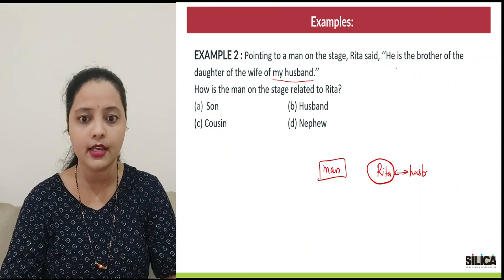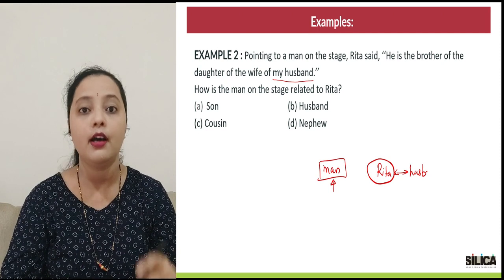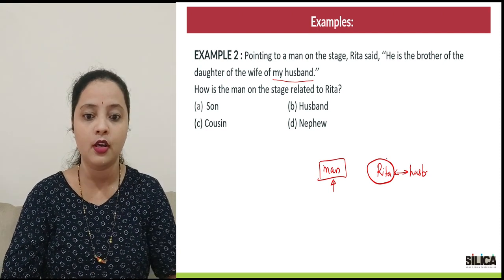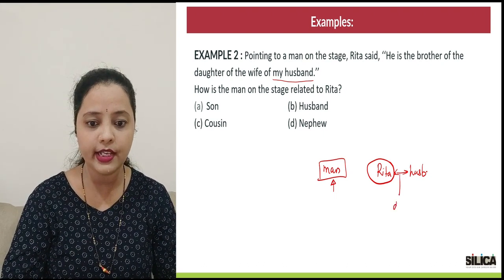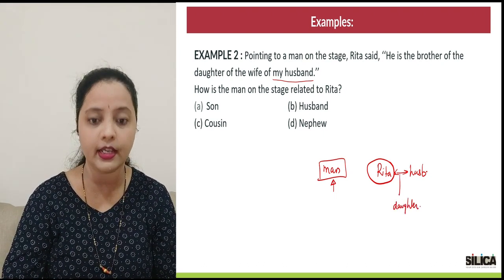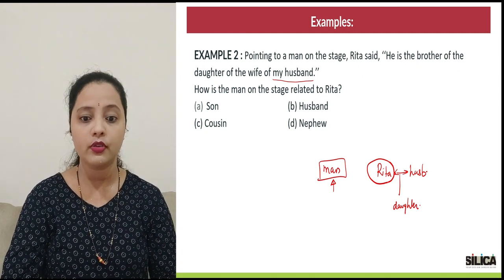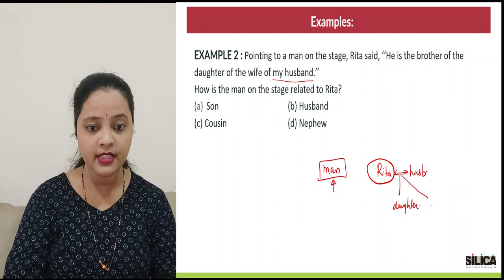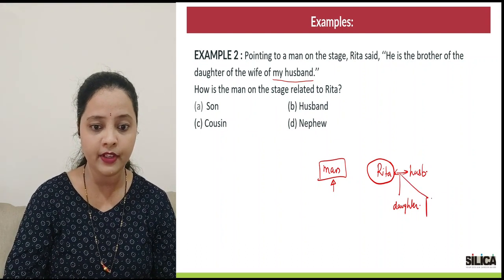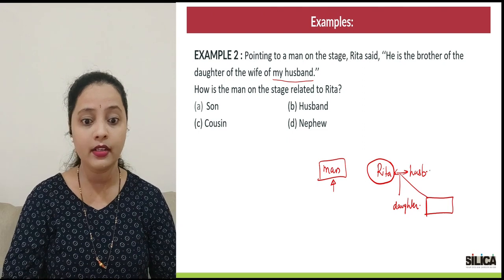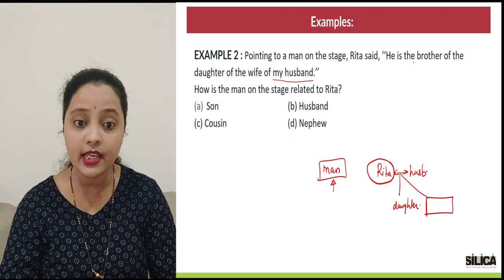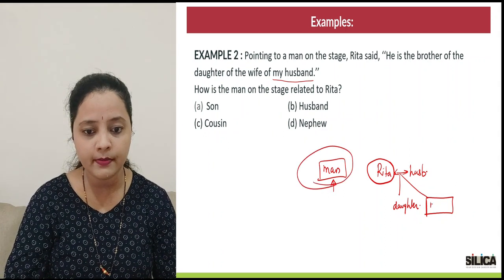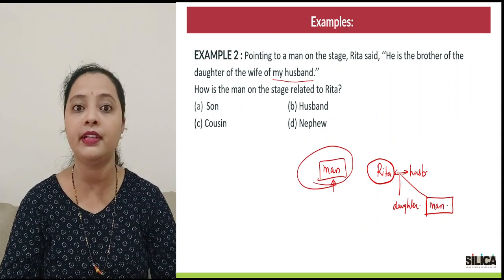Now, what is she saying? He is the brother. Who is the brother? The man is the brother of the daughter of the wife of my husband. So Rita's husband is actually having a daughter. That means it's again Rita's daughter also. So Rita's husband's daughter has a brother. So that means Rita and her husband, they have one more son, and that brother is who? He is the brother she's saying. So who's that he? That he is the man. So that means the man comes down here. So this is the family tree for the question.